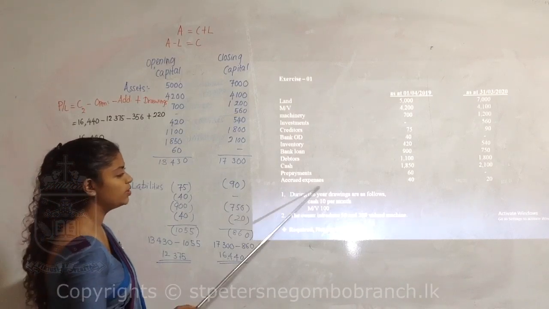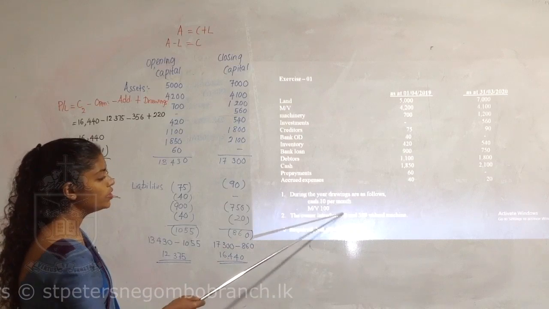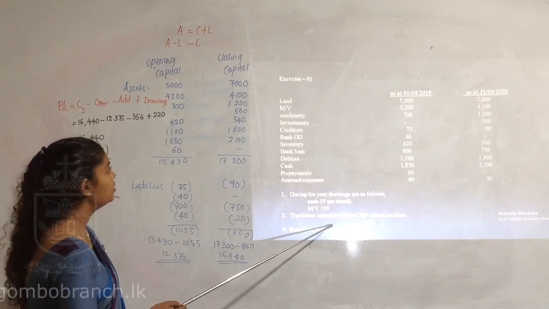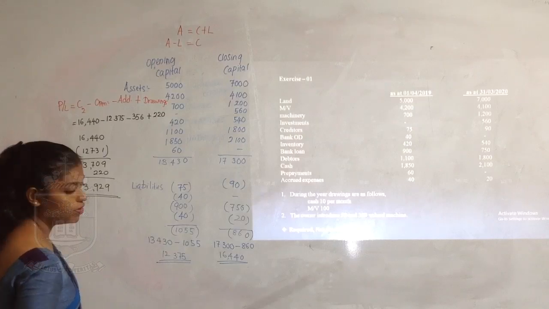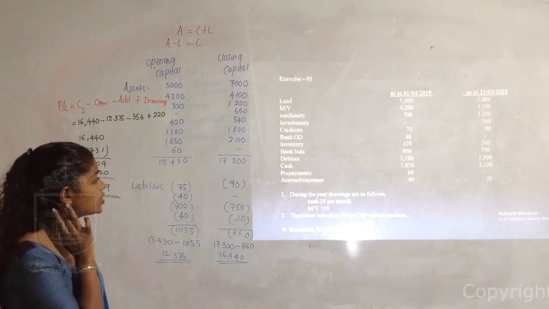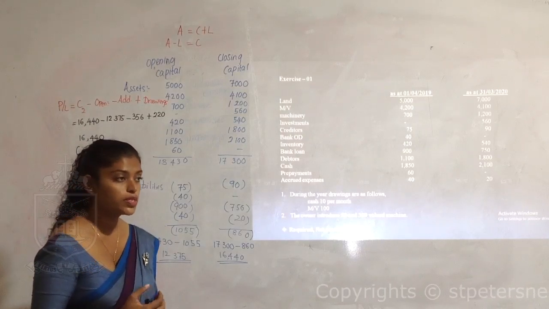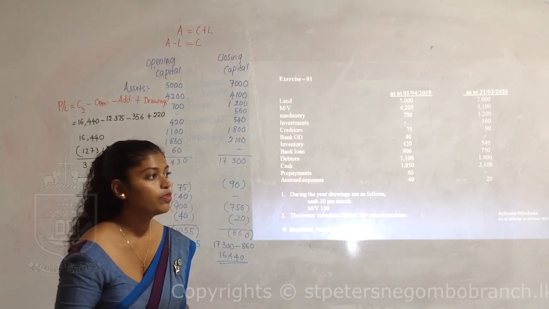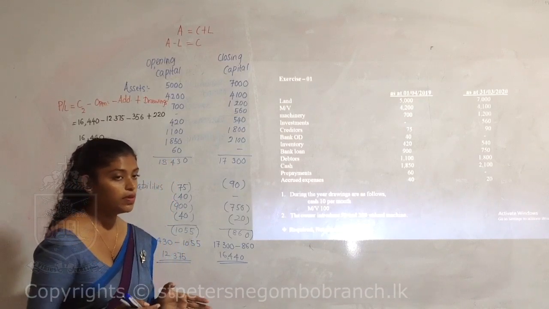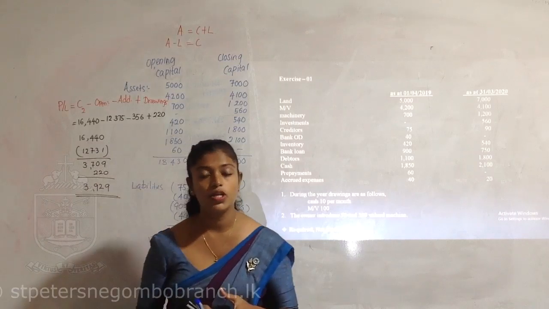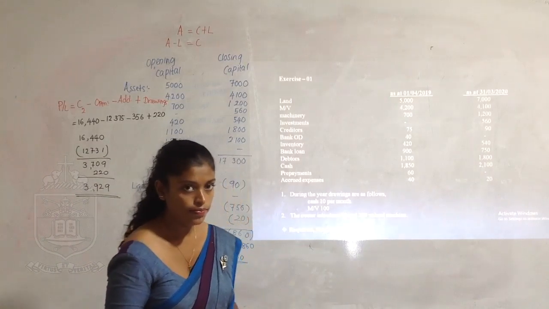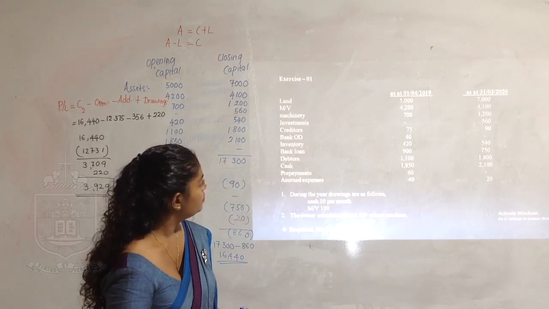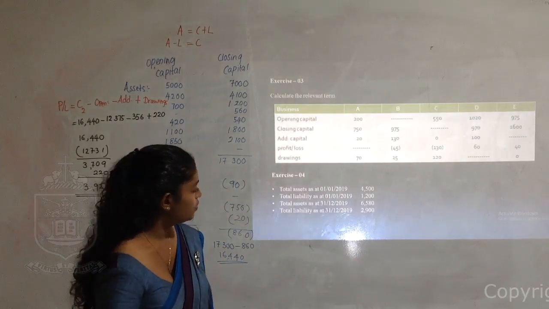Then we got the total value of drawings and the value of additional capital. They are applied to the profit equation to find the profit for the period. This answer is a plus value, so the plus value represents the profit for the period. If you receive a minus figure, that shows a loss for the period. So my dear children, I hope this is clear to you. So let's come to a table like this.